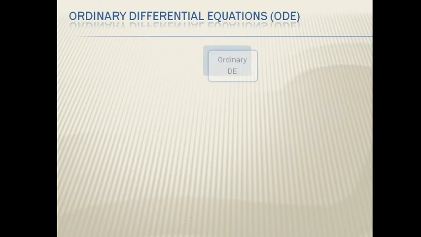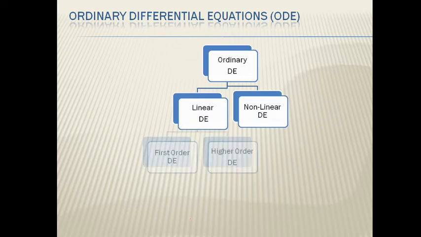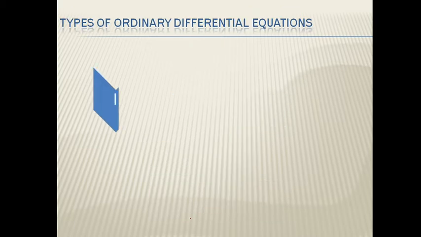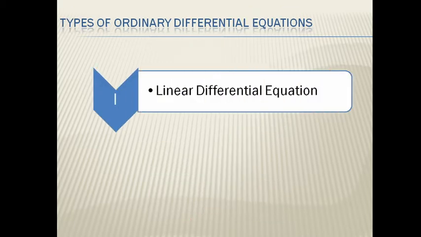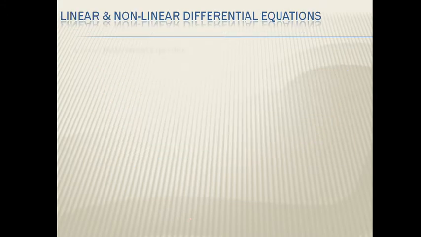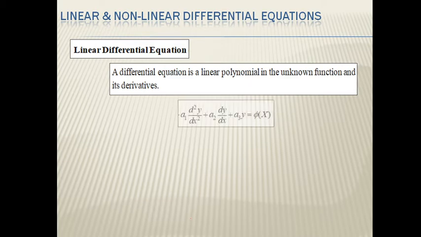Ordinary differential equation is mainly divided into two parts, linear and non-linear differential equation. The linear differential equation is again divided into two parts, first order and higher order differential equation. The higher order differential equation is divided into two parts, constant coefficient and variable coefficient. Now, the first type is linear differential equation and the second type is non-linear differential equation. A linear differential equation is a linear polynomial in the unknown function and its derivative. For example, this.